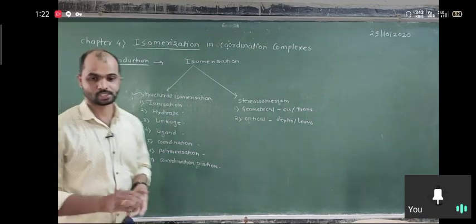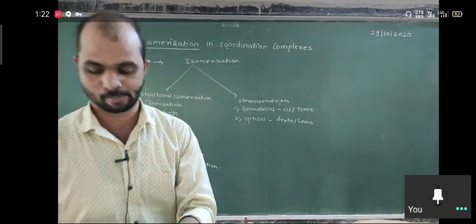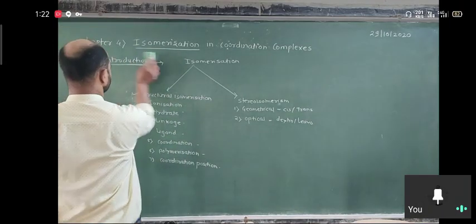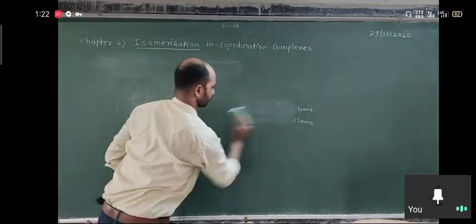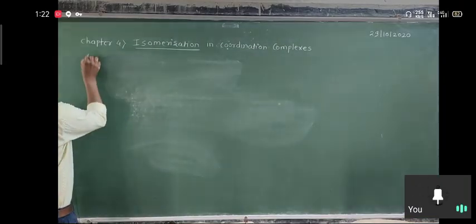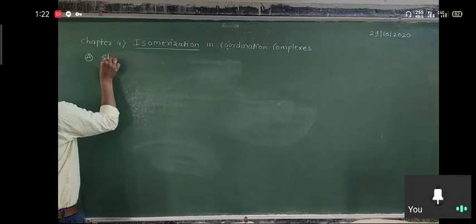So the first point is structural isomerism.